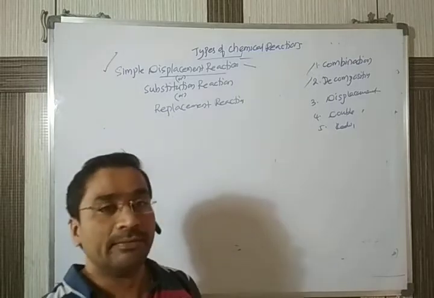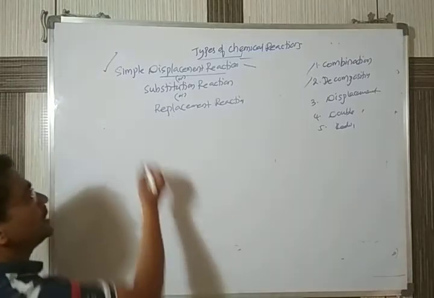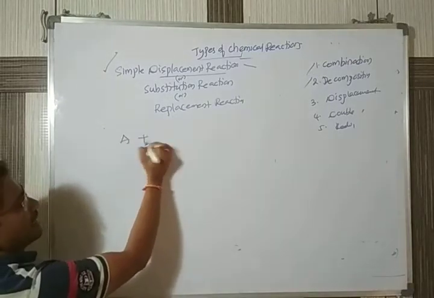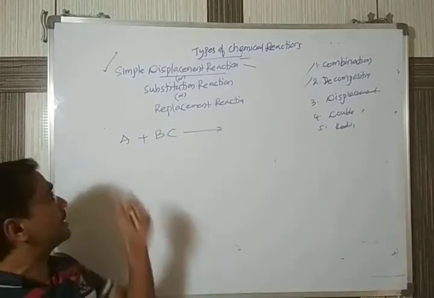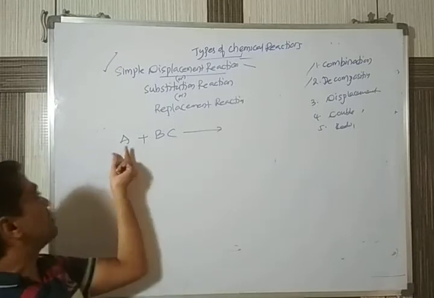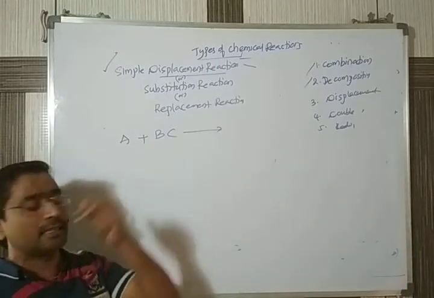The reaction in which you are taking two different substances, A and BC. A is one substance, BC is a different substance.